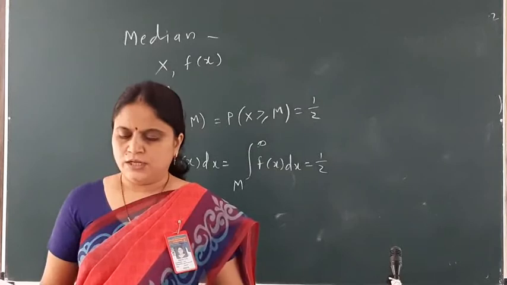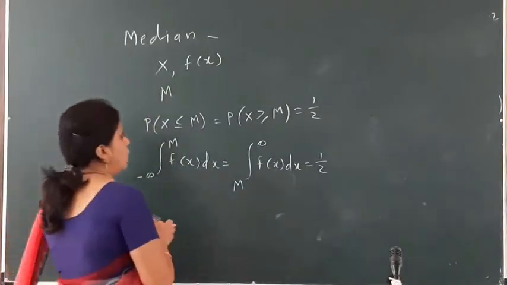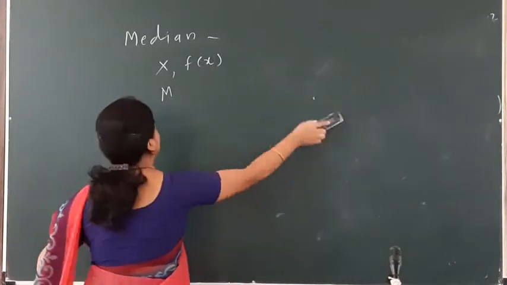Now let me define the quartiles. Do you know the meaning of the word quartiles? Quartiles means we divide our data into four equal parts if the data is arranged in ascending or descending order of magnitude. Since we divide the data into four equal parts, we need 3 cutoff points to get the 4 equal parts. So the values of the quartiles are always 3 in number. It is denoted as Q.